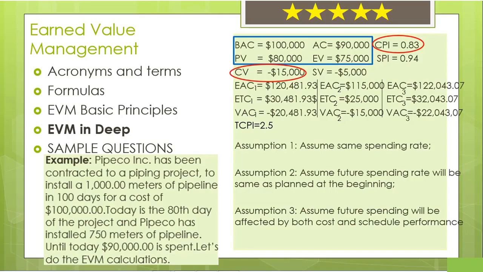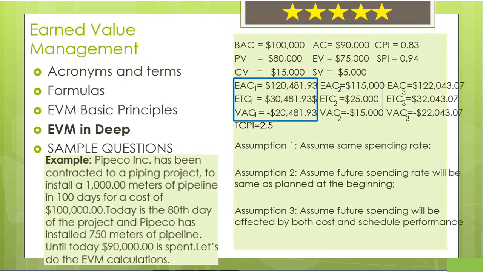As you can see, our CPI, the Cost Performance Index, is less than 1 and CV, the cost variance, is less than 0. If CPI is less than 1, our CV value will be less than 0, or vice versa is also true. If CV is less than 0, then CPI should be less than 1.